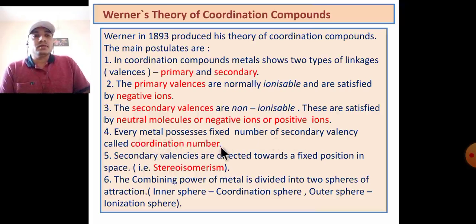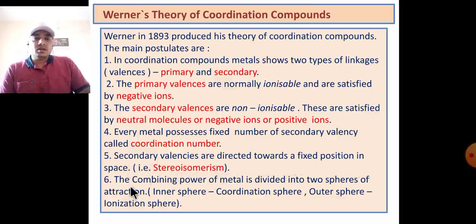For example, if the secondary valency is 6, the geometry is octahedral. For coordination number 4, there are two types of geometry, square planar or tetrahedral. The fifth postulate: secondary valencies are directed towards fixed positions in space, which gives rise to stereoisomerism.